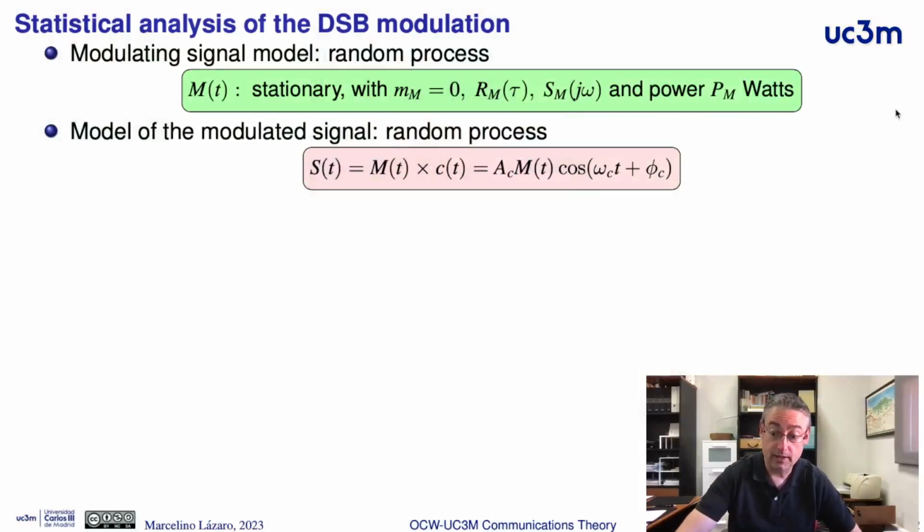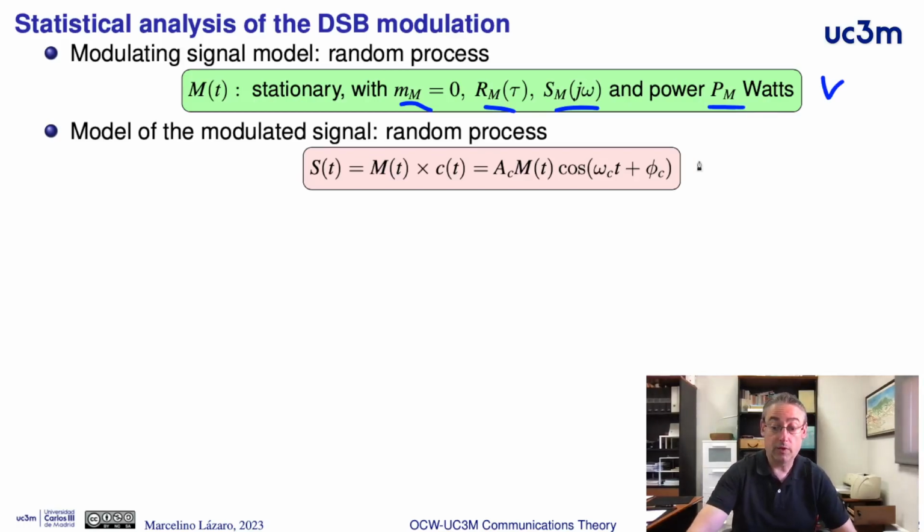In this video, we analyze a double sideband modulation when the modulating signal is a random signal. In this case, the statistical model for the modulating signal is a stationary random process, zero mean and with known autocorrelation function, power spectral density, and power.